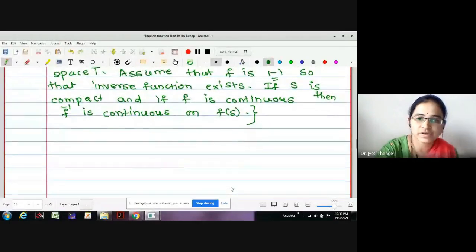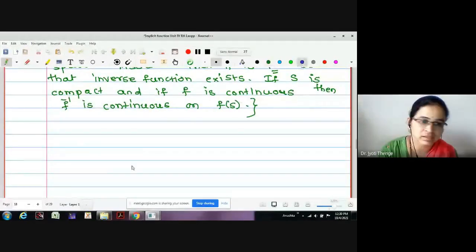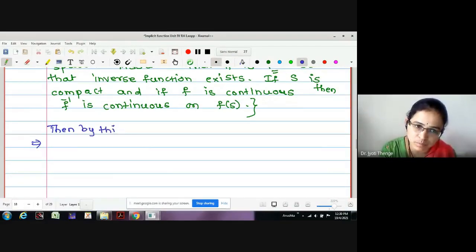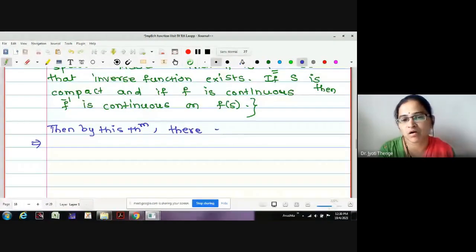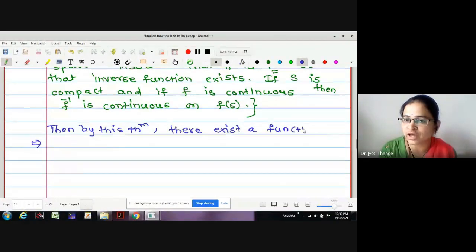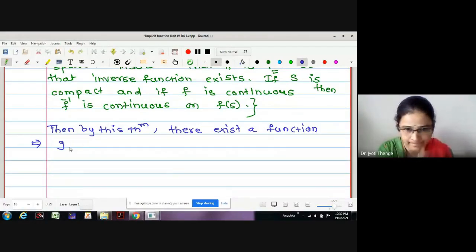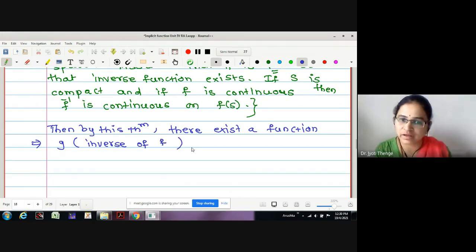Therefore, here we can write, this implies by this theorem there exists a function. What is the symbol used for the inverse in the statement? G, no? Yes, ma'am. G, which is the inverse of f, defined on f of B bar.